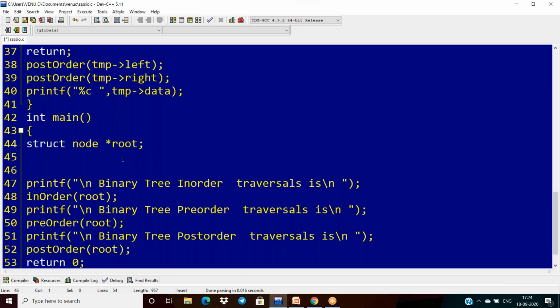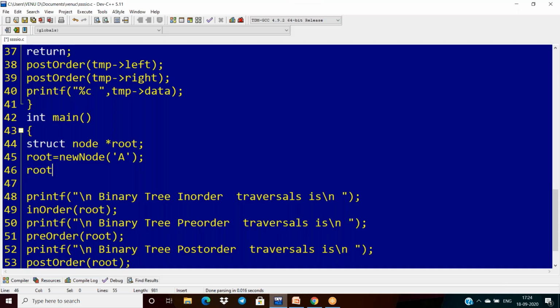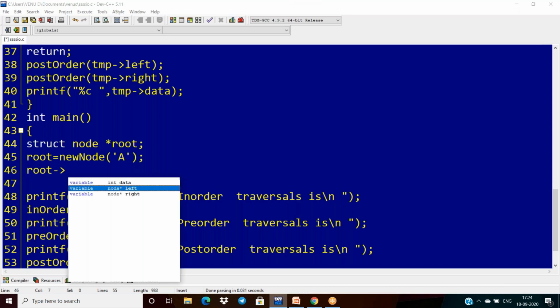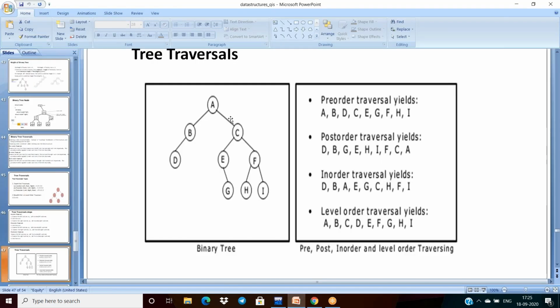What I'm doing here is very simple. First I'm assigning root equal to new node, which is my function call, and in this space we have to pass a character, first A. Next I want to pass the left child of root, which is B. The left child means root dot left is again new node of B, empty. Like this, left child is this.